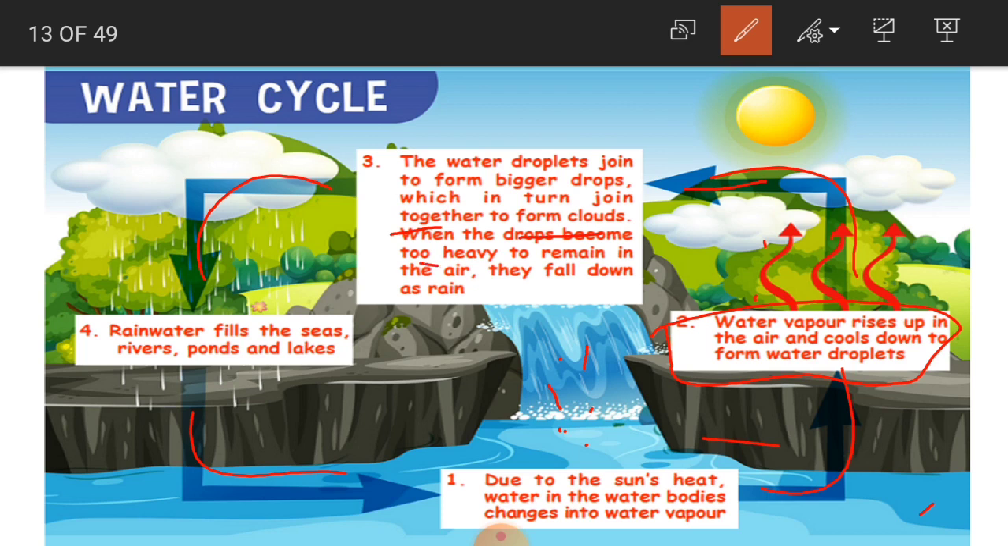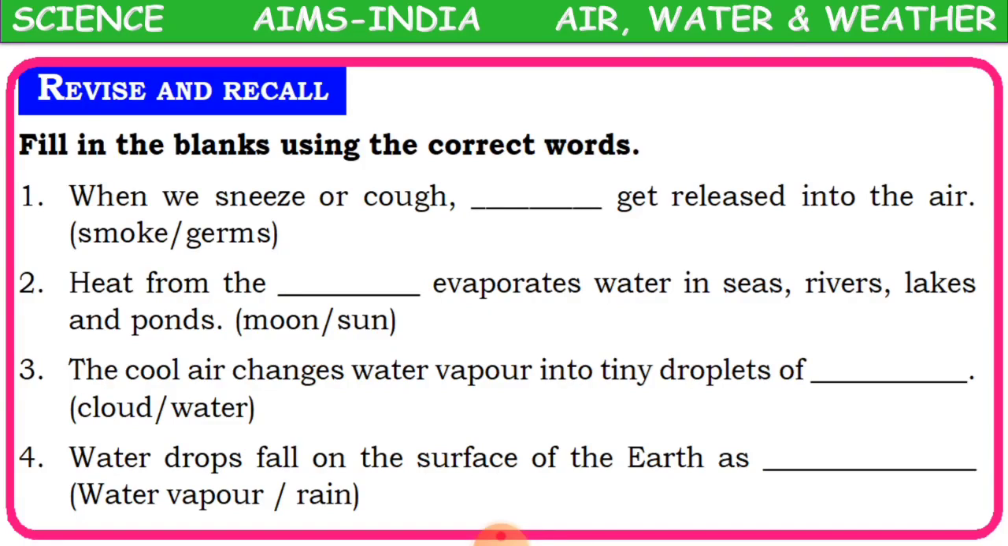And when the drops become too heavy to remain in the air, they fall down as rain. So when the clouds become heavy with the water drops, it is very difficult to carry them in the air, so it is going to fall down as rain. Clear, children? And rainwater fills the seas, rivers, ponds and lakes. See here the rain, see the cloud here. From this cloud we are getting the rain and where is the water going to be filled up? In the seas, rivers and ponds, and some part of the water is going to sink under the ground. Underground. Clear, children?